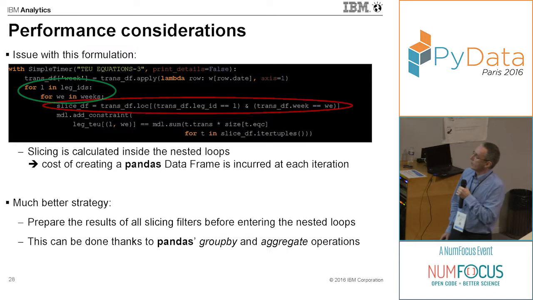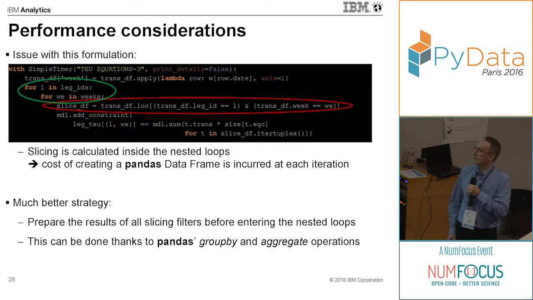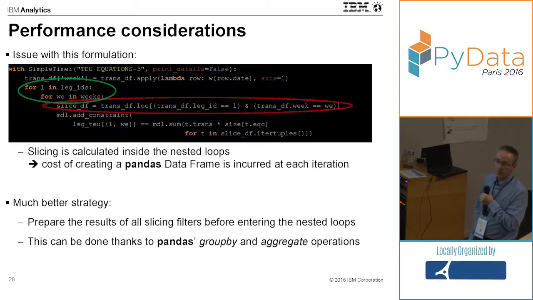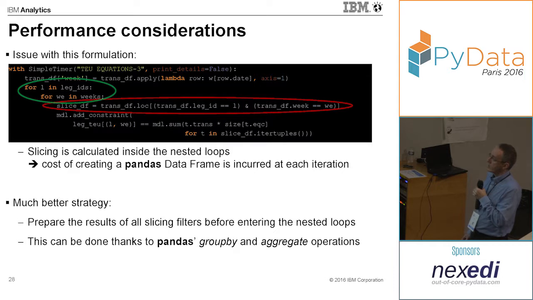However, we're still missing something. When we are used to pandas, the slicing is actually calculated inside the nested loop. That means each time we create a new data frame for representing the result of the slicing. So there is a cost of creating this resulting data frame, which is incurred at each iteration.